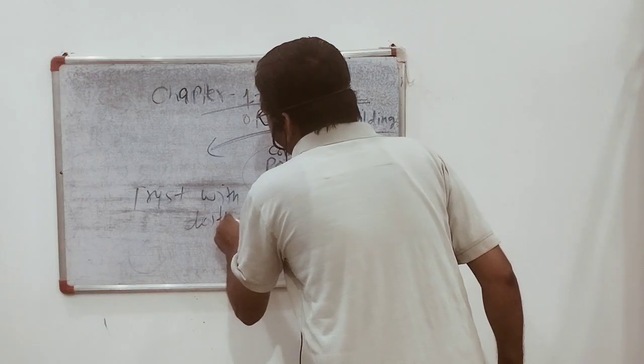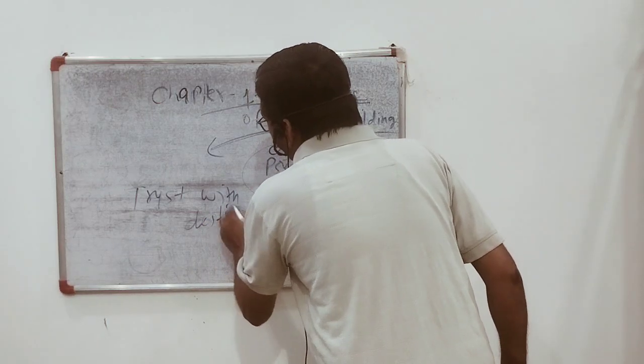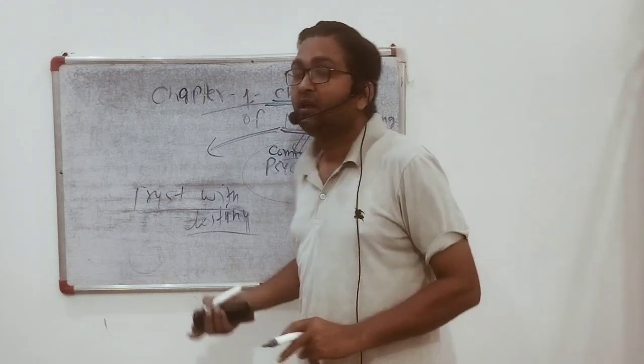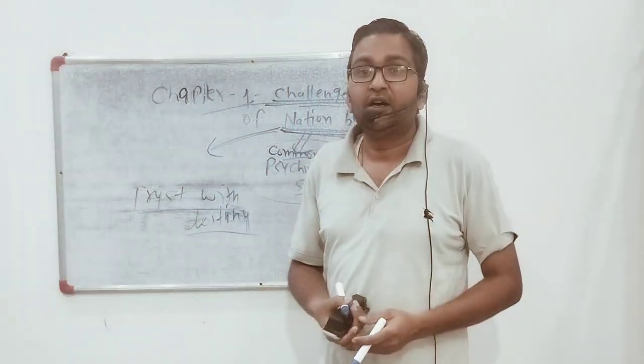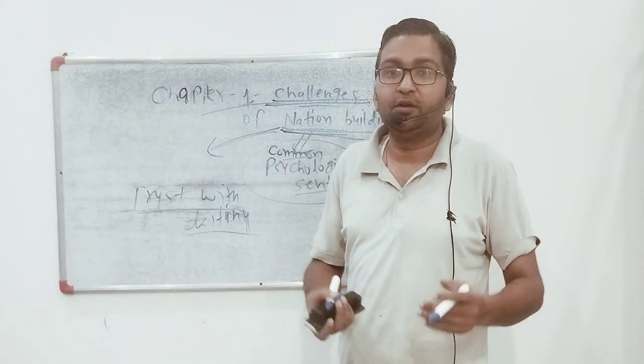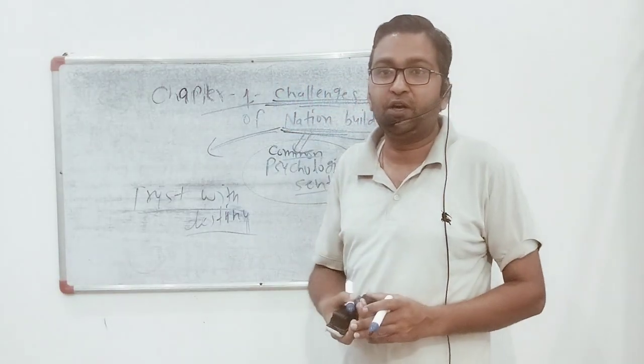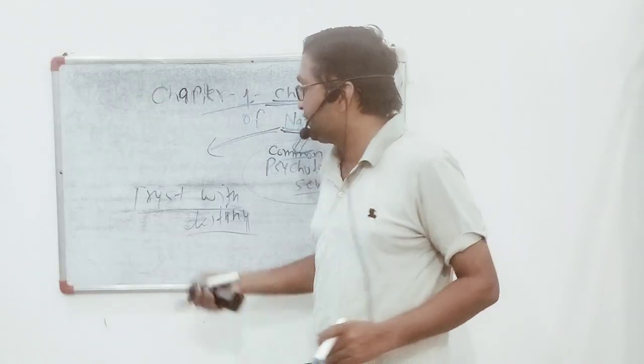What do you mean by tryst with destiny? It means Britishers left India by partitioning it into India and Pakistan without any plan of development, without any administrative plan. That is tryst with destiny.